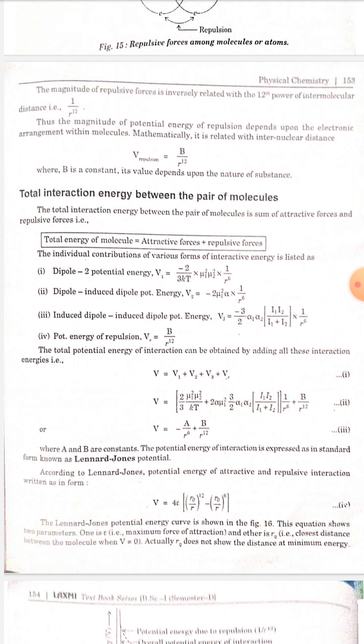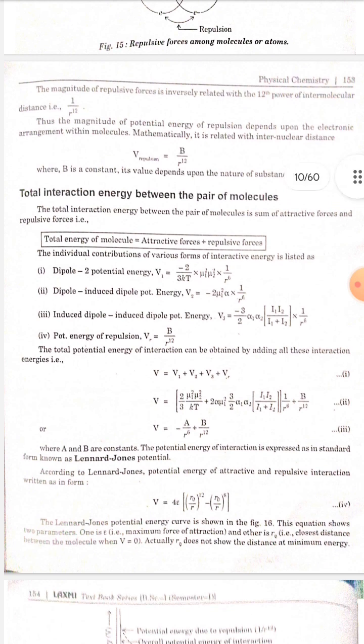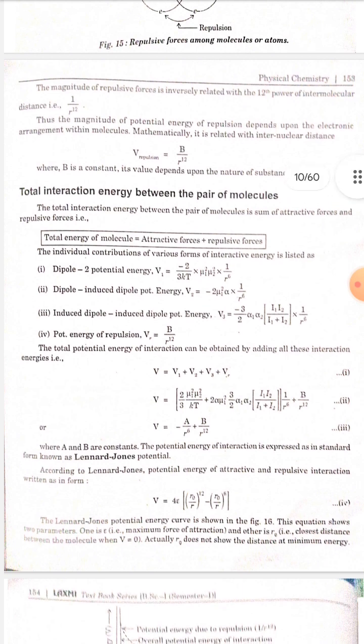Total energy between the pair of molecules. The total interaction energy between the pair of molecules is the sum of attractive forces and repulsive forces. Total energy is equal to attractive forces plus repulsive forces.